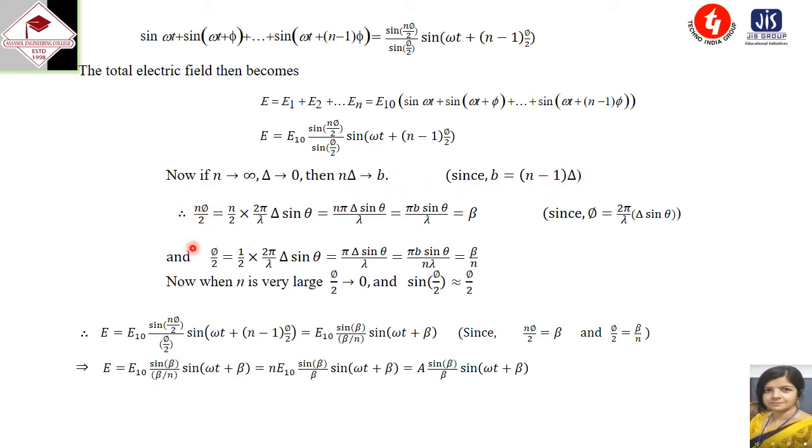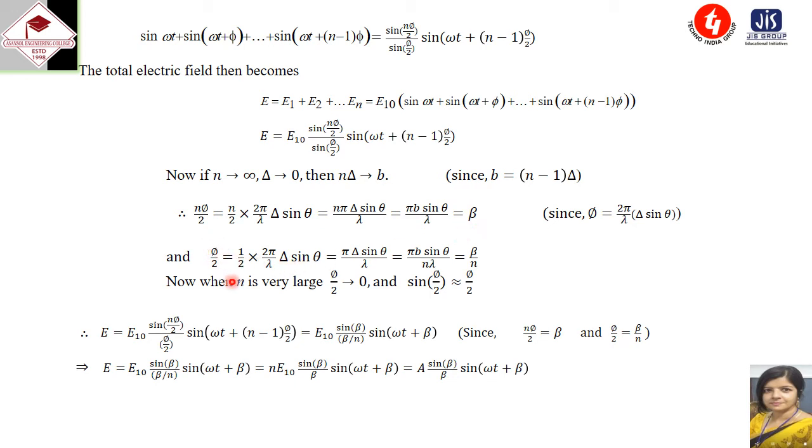Now we are finding the value of n phi by 2. That is equal to n by 2 times phi. Phi equals 2 pi by lambda into delta sine theta, the phase difference. So n pi delta sine theta by lambda. Now here we can write pi b sine theta by lambda, since n and delta is written as b. So pi b sine theta by lambda, and we are taking it as beta.